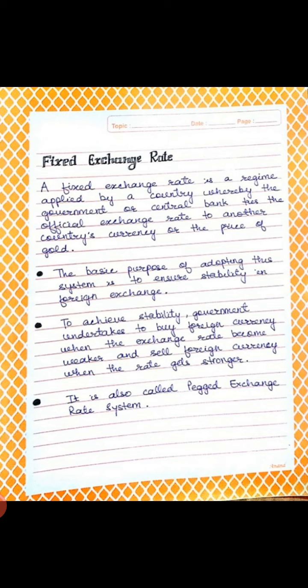To achieve stability, the government undertakes to buy foreign currency when the exchange rate becomes weaker and sell foreign currency when the rate gets stronger. It is also known as the pegged exchange rate system.